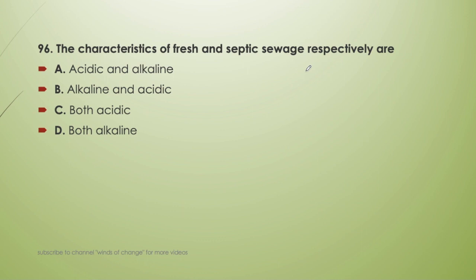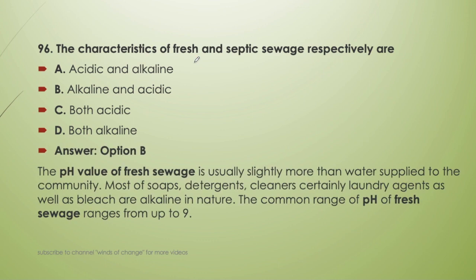Next question. The characteristic of the fresh and septic sewage respectively are acidic and alkaline, alkaline and acidic, both alkaline. So it is talking about fresh and septic sewage. In case of the fresh sewage, it will be alkaline in nature, and after that when the septic condition occurs, it will be acidic in nature.